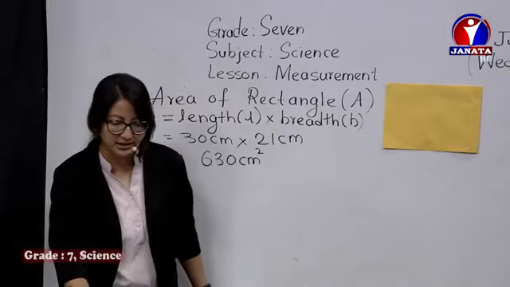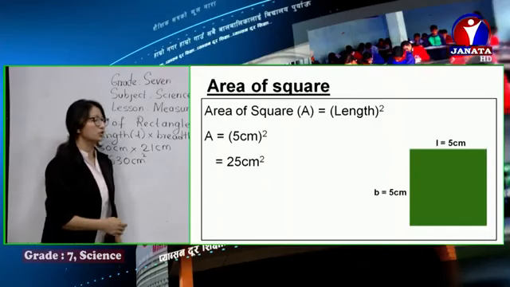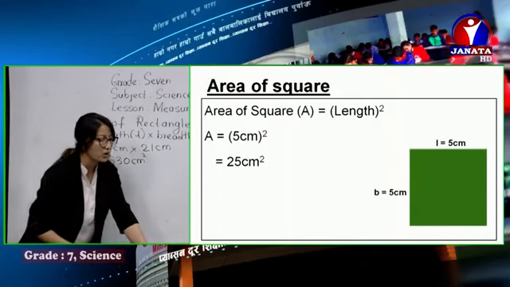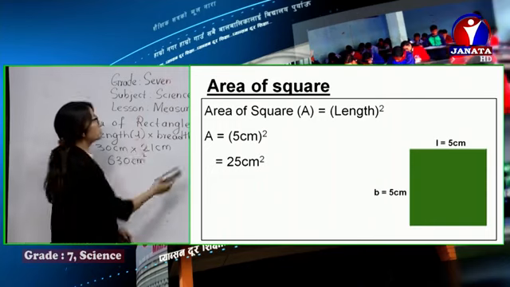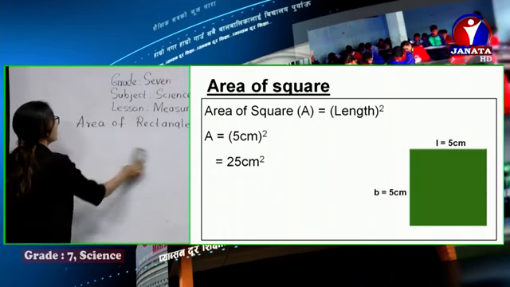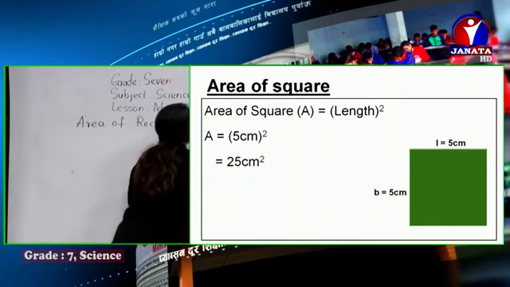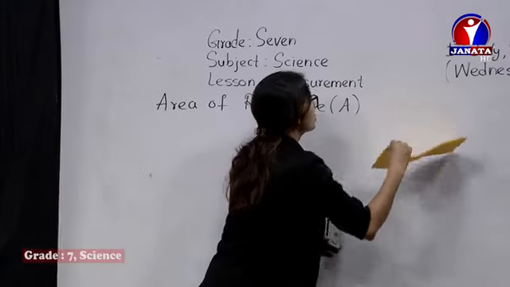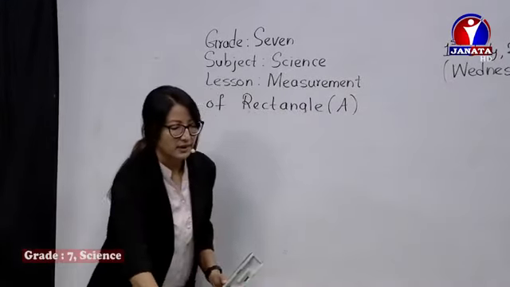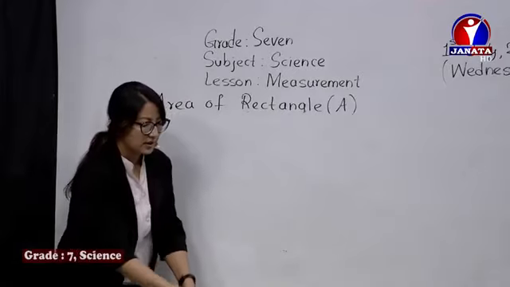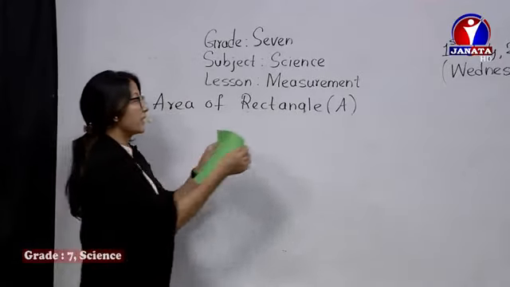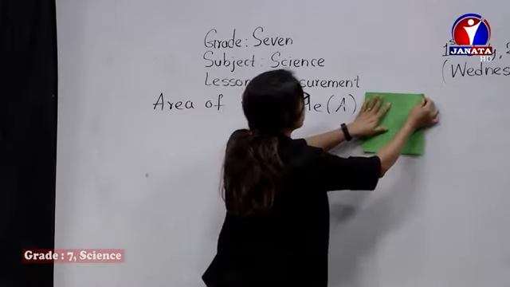Similarly, we can measure the area of a square as well. You can just check in the slide. The area of a square we can measure by using the formula L square. This is a square. I will repeat the same process.